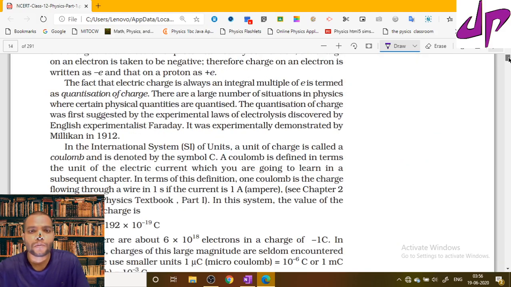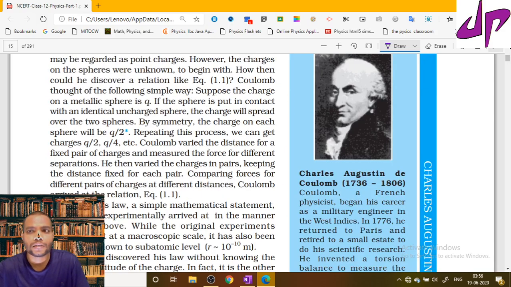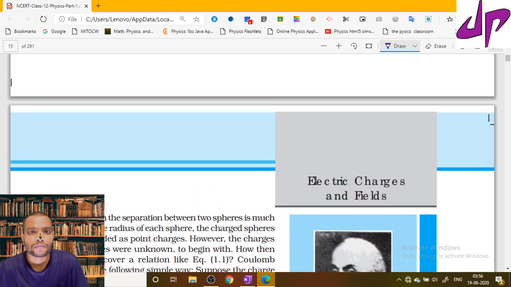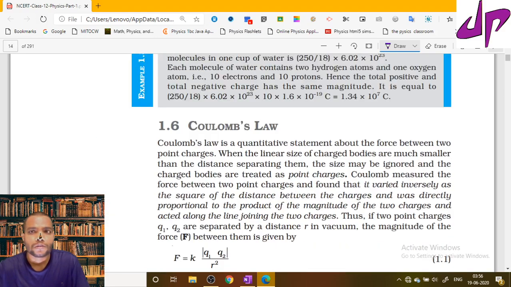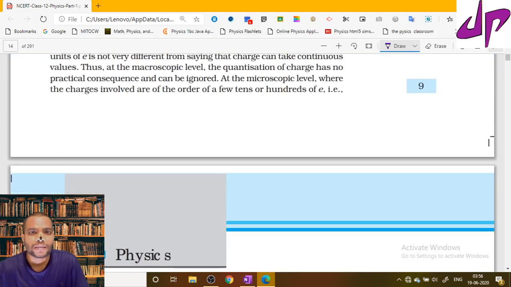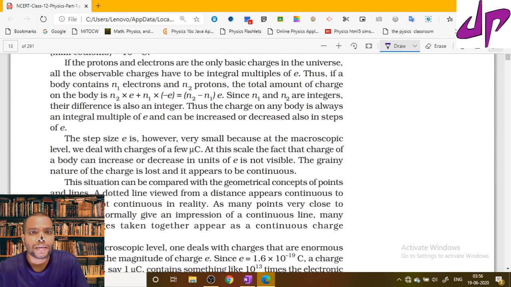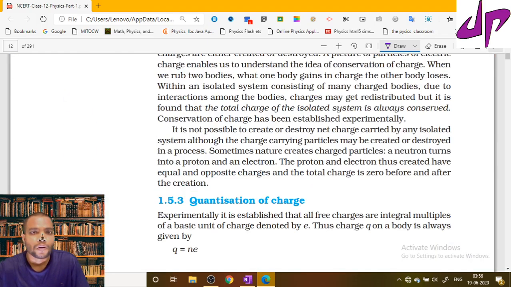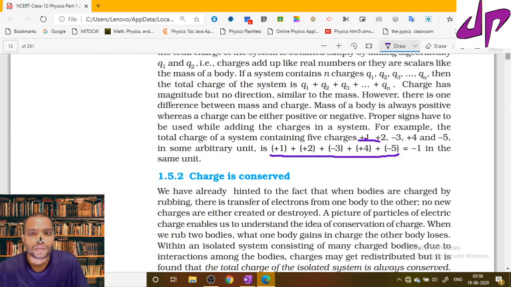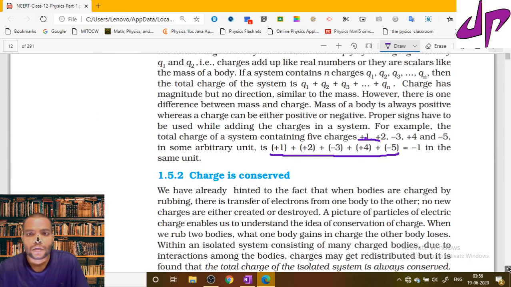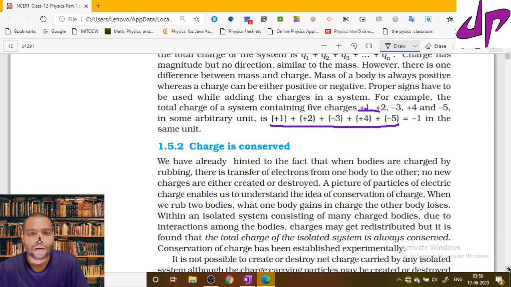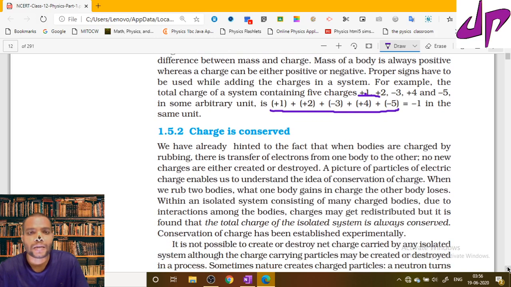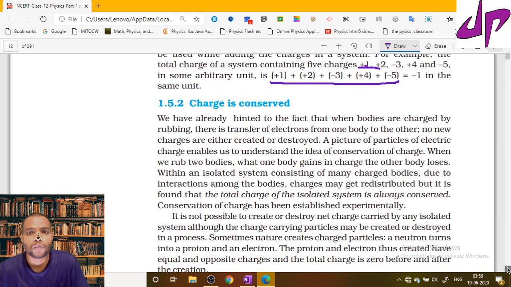The second property is that charge is conserved. This is a very important property. Charge remains constant. According to the law of conservation of charge, charge is neither created nor destroyed. It can be transformed from one form to another form.